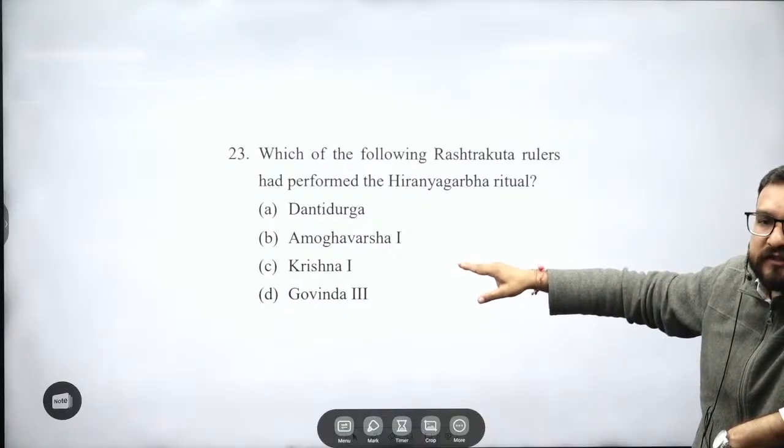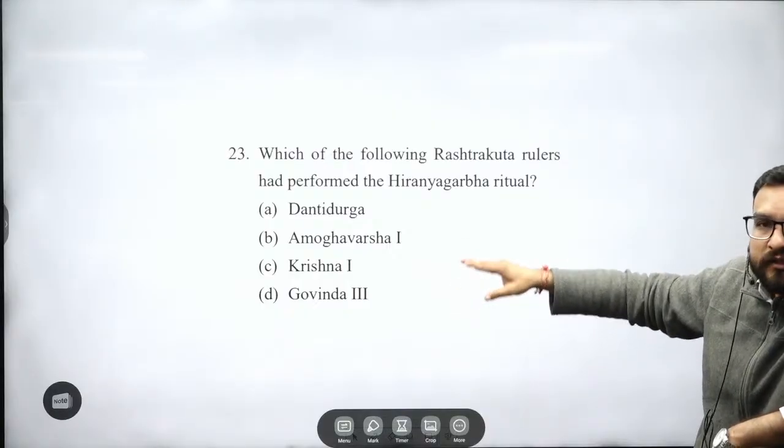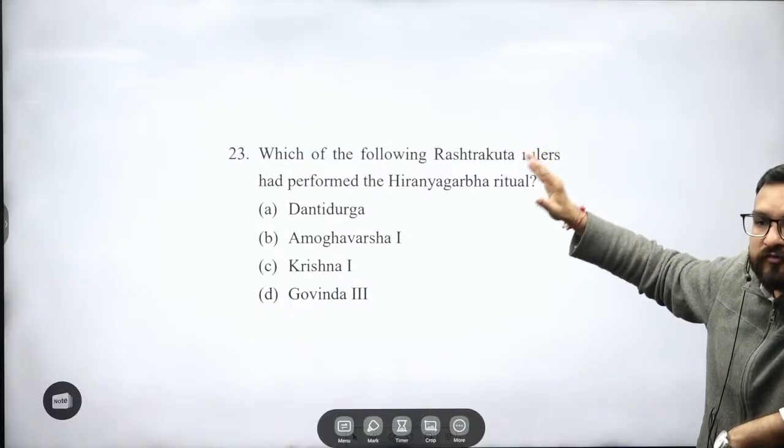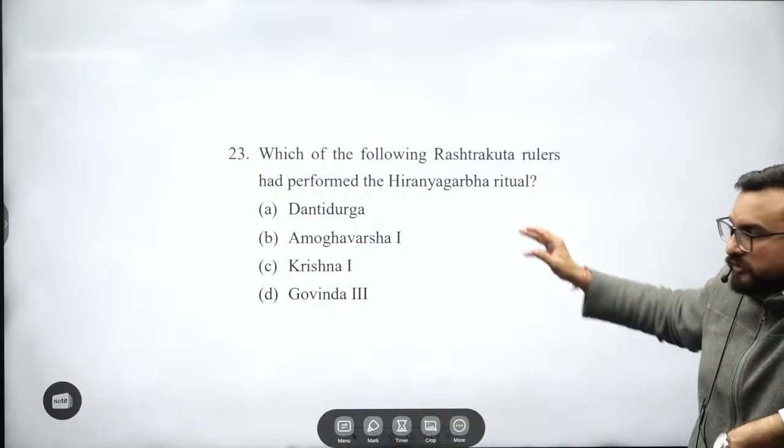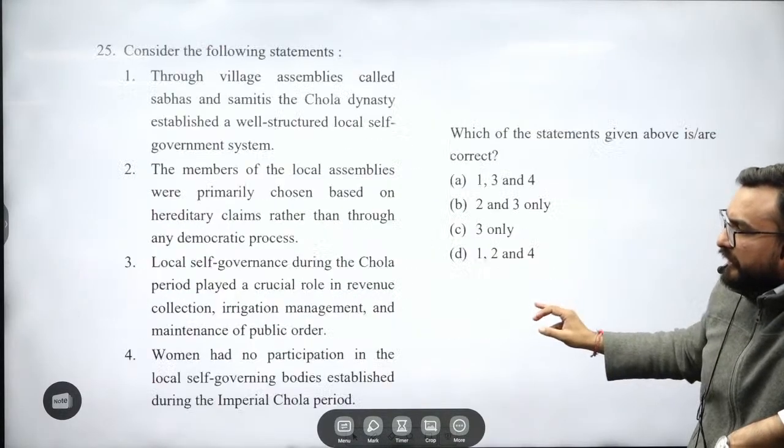After Dantidurga you were seeing Krishna 1. Govinda 3. In the last frame of Rashtrakuta rulers you were seeing Krishna 3. In the 850s onwards, right? So like this you have to understand it.